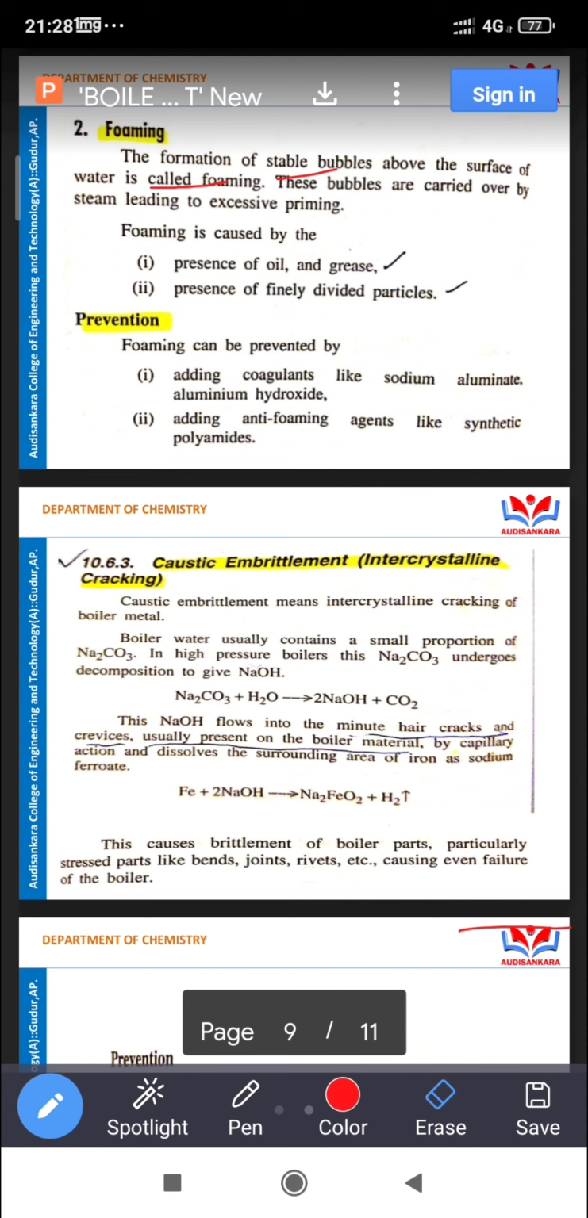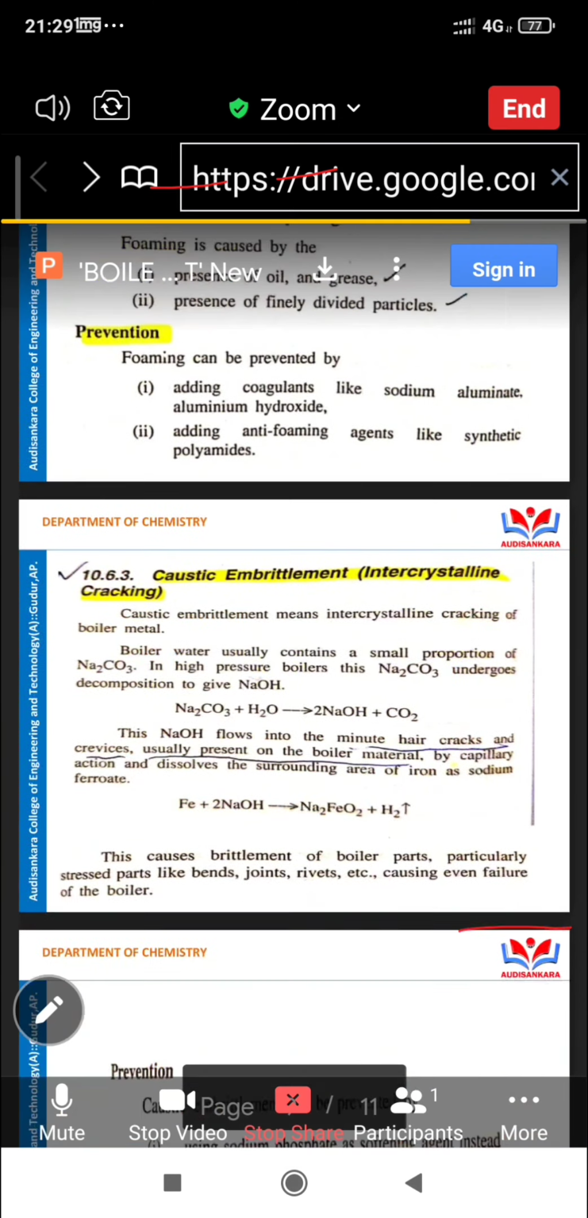That is called Na2FeO2. That is sodium ferroate developed. That causes embrittlement of the boiler parts, particularly stressed parts like bends, joints, rivets, etc., leading to failure of the boiler. This is caustic embrittlement. This is a very important point. Caustic embrittlement is also one cause of boiler troubles.